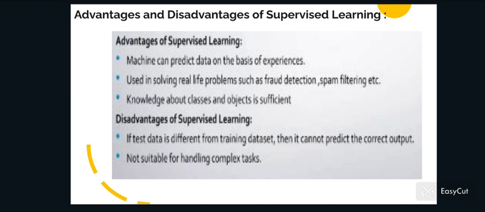Advantages and disadvantages of supervised learning. Advantages. Machine can predict data on the basis of experiences. It is used in solving real-life problems such as fraud detection, spam filtering, etc. And knowledge about classes and objects is sufficient. Disadvantages. If the test data is different from the training dataset, then it cannot predict the correct output, and it is not suitable for handling complex datasets.